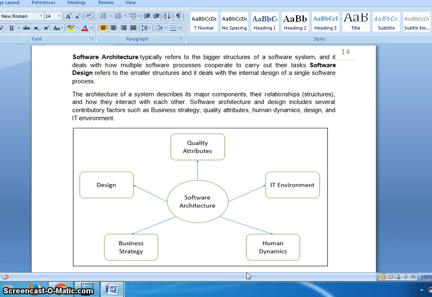And business strategy means which strategy we need to use. Suppose I want to develop a software called ABC, and that software is mainly related to database management.